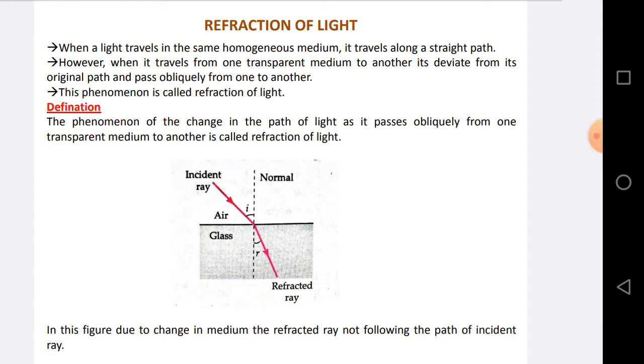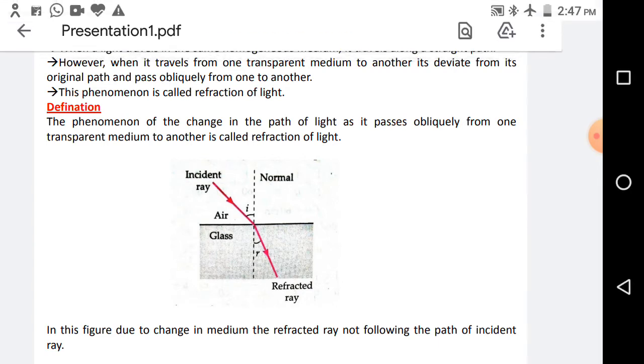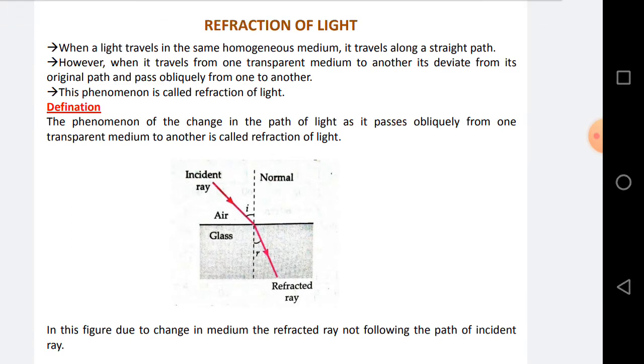In this video lecture, we will learn about the basic concept of refraction of light. So let's begin. We have learned about the refraction phenomenon at the starting of the chapter Ray Optics. So from today we will learn details about refraction.